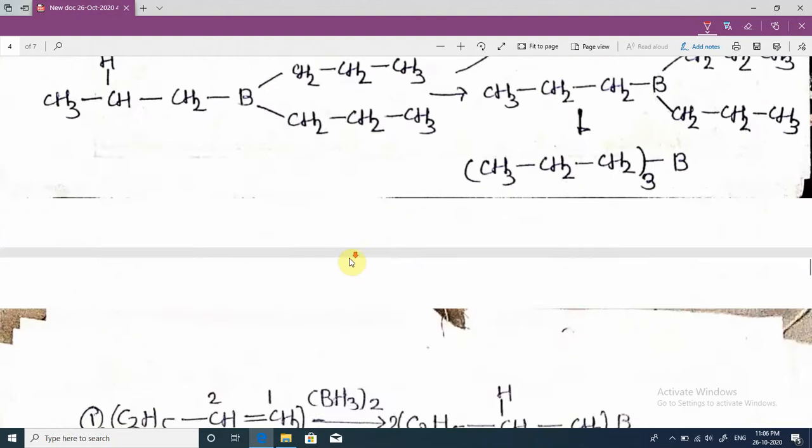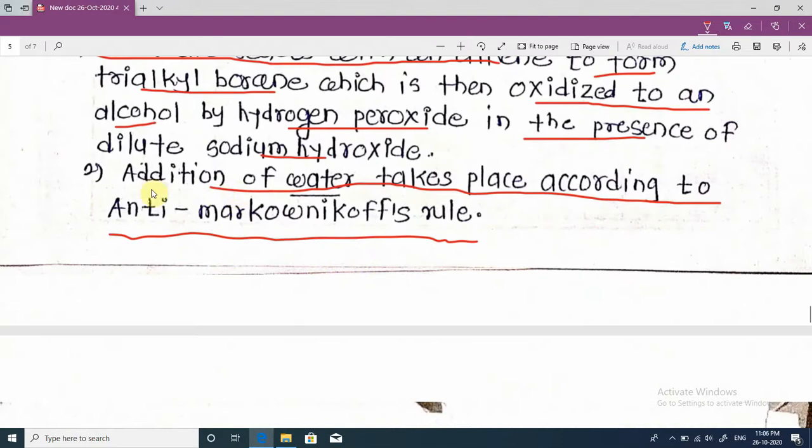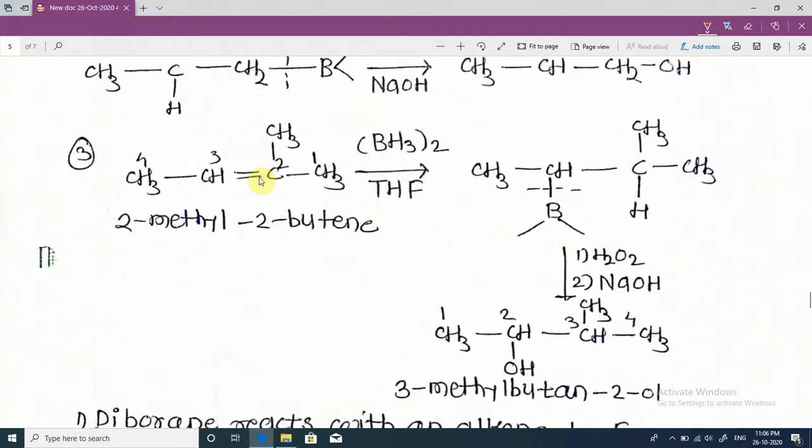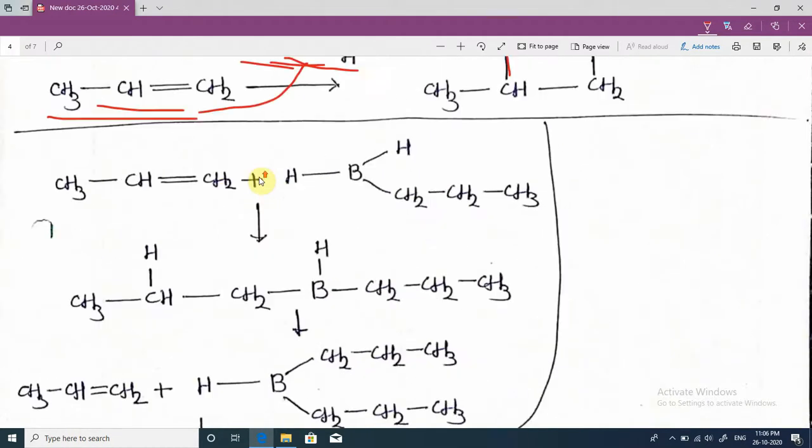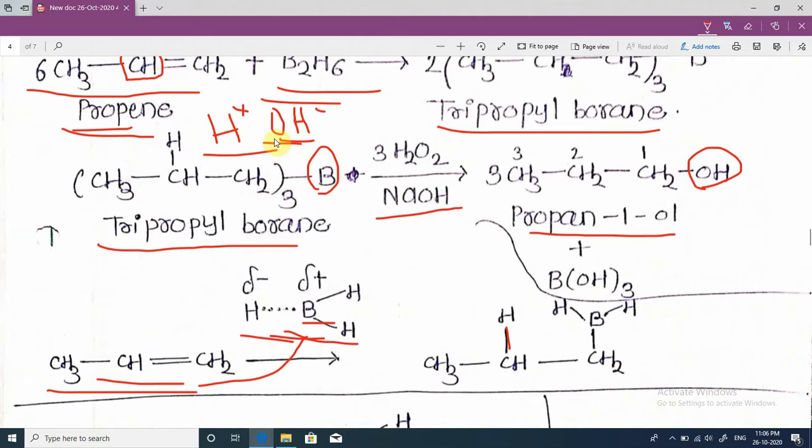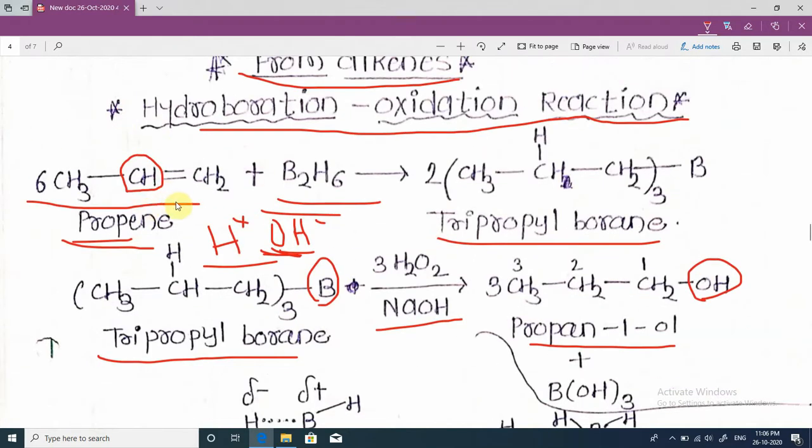But see, addition of water takes place according to anti-Markovnikov's rule. Anti means the negative part of the reagent, OH minus, attaches to that unsaturated carbon atom which carries a high number of hydrogen atoms.